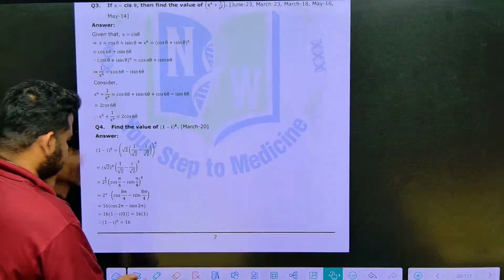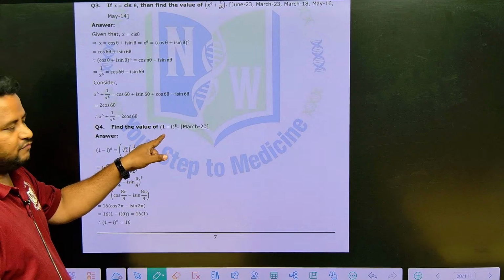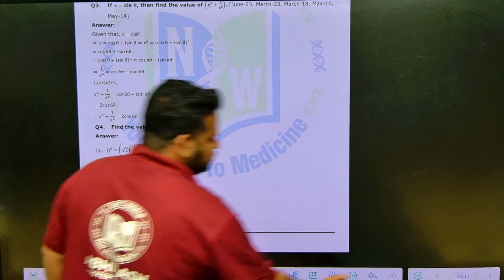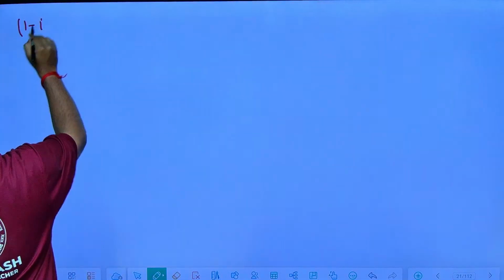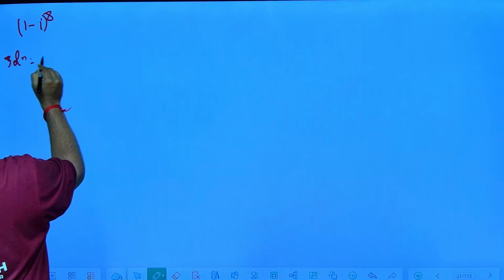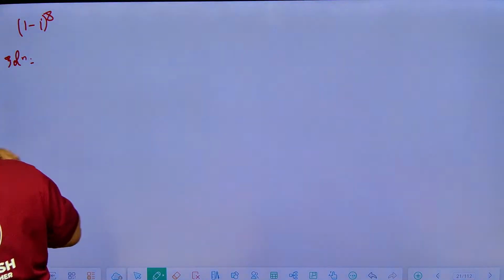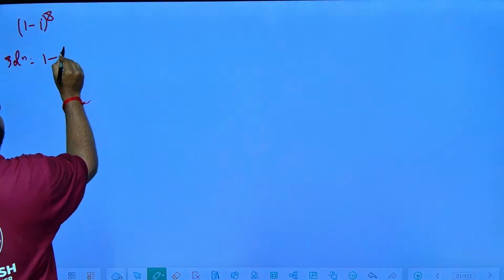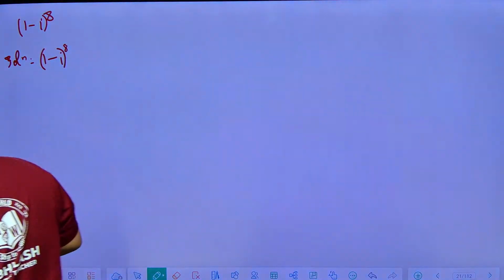So this one, see here, they are telling us to find the value of (1 minus i) to the power of 8. Find the value of (1 minus i) to the power of 8. So let us take the solution. What is given? (1 minus i) to the power of 8, correct? This is what is given.